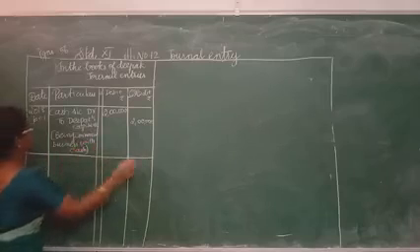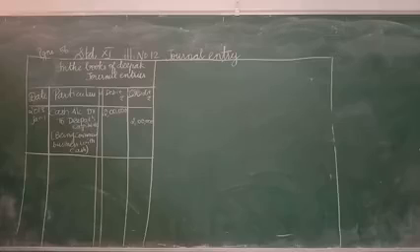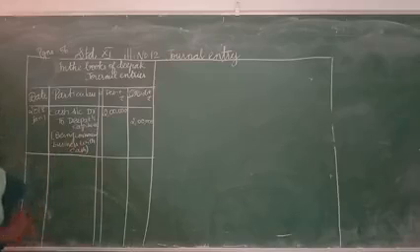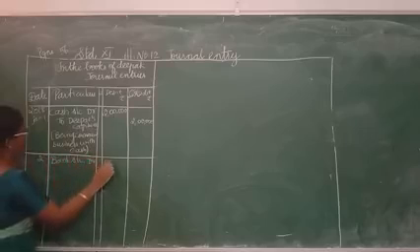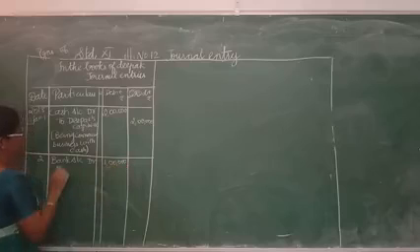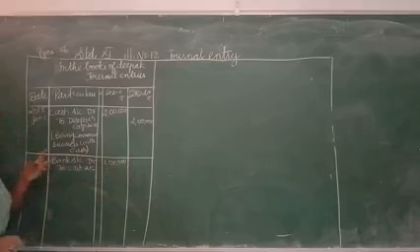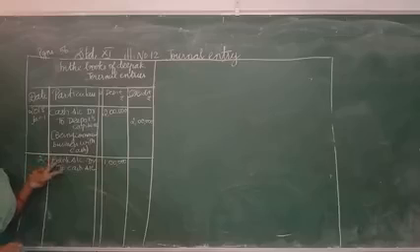Then the next day, January 2nd. What was the transaction? Opened a bank account by depositing cash rupees 1 lakh. So he has contributed 2 lakhs to the business, and out of the 2 lakhs, 1 lakh he is going to deposit in the bank. So money is going outside. Who is the receiver? Bank is the receiver. So bank account debit to cash account 1 lakh. This entry is called a contra entry, where cash and bank are involved in the same entry.